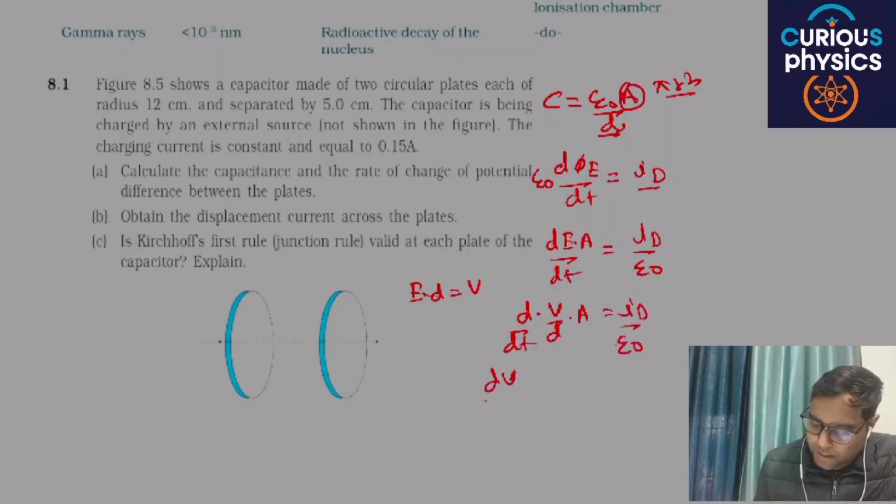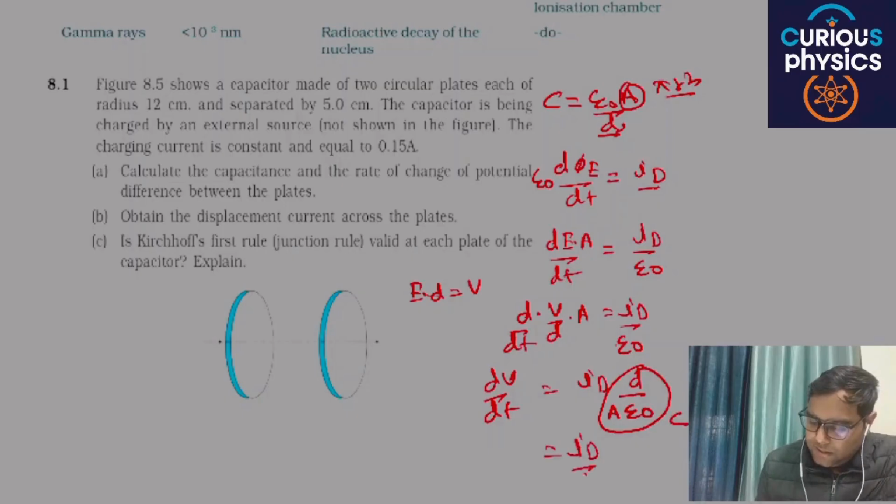Then dV by dt is equal to Id divided by A epsilon naught by d, which is nothing but the capacity. So Id by C is nothing but dV/dt.